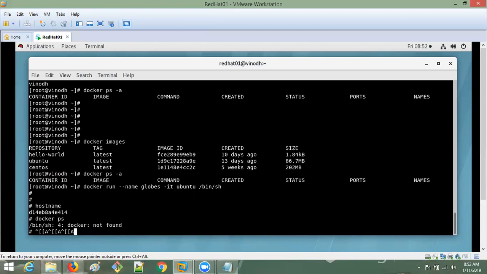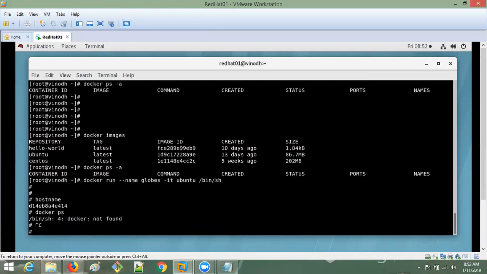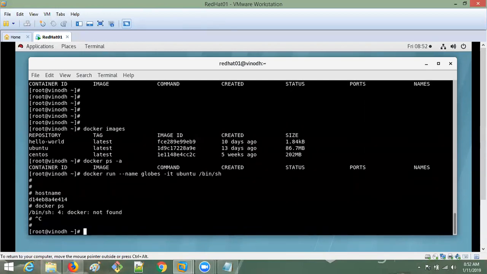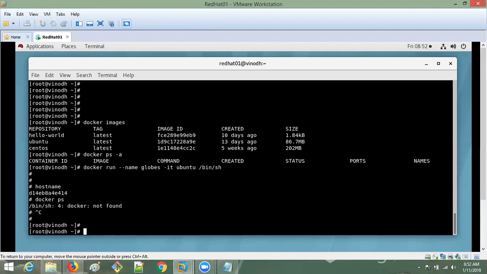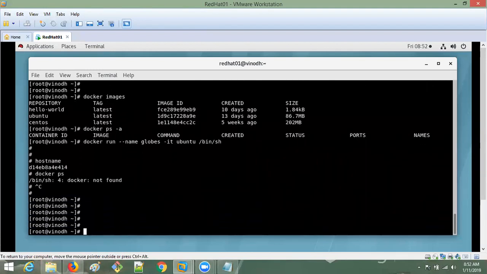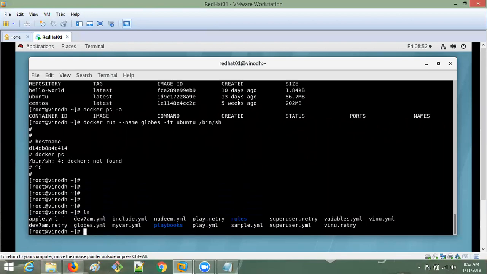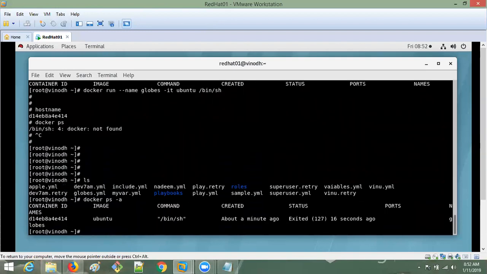Docker images, no, it was corrupted. Yeah, it is running only, but exited.